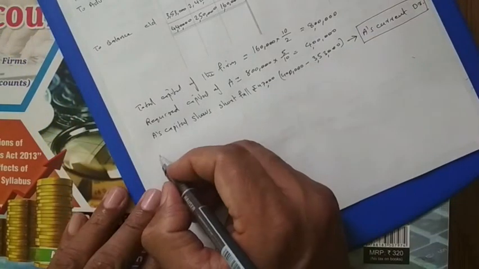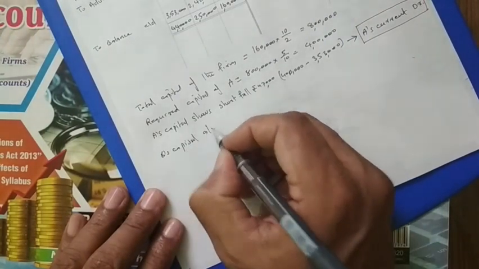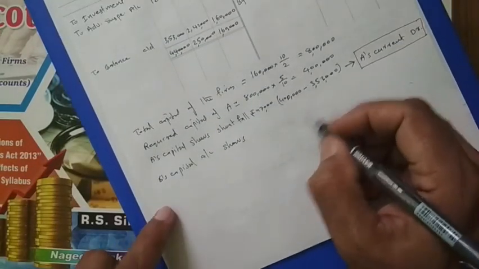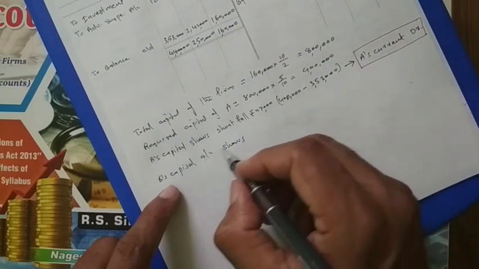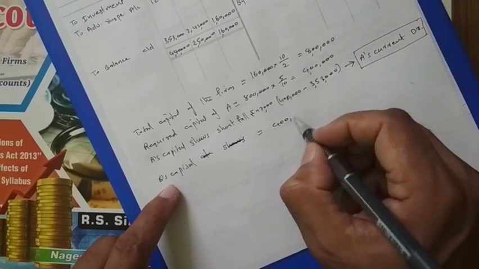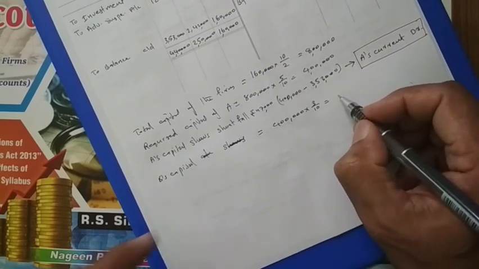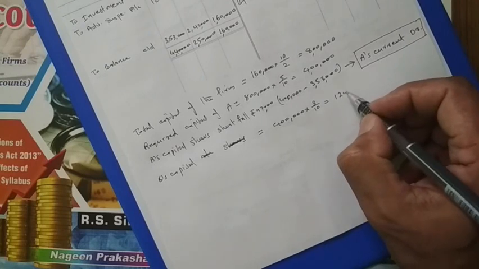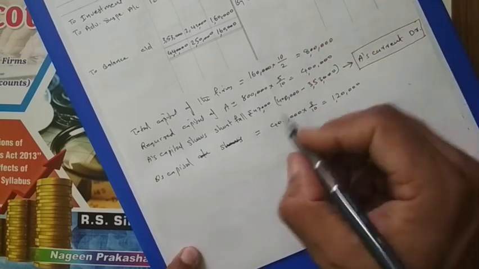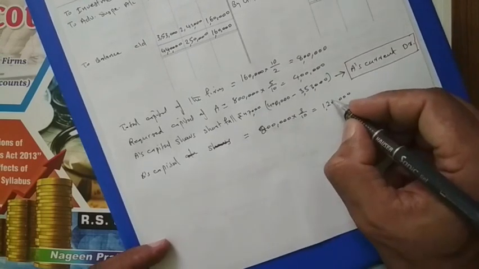Then B's capital account shows... B's capital. Firstly, we have to find out the required capital. So B's capital, it is 8 lakh into his share, 3 by 10. Actually, sorry, 8 lakh into 30 percent, so 2 lakh 40 will come.